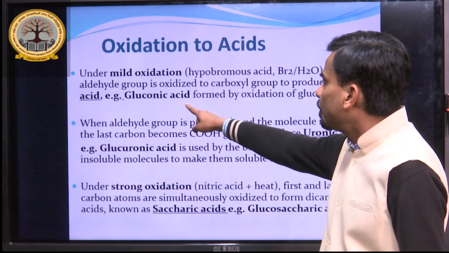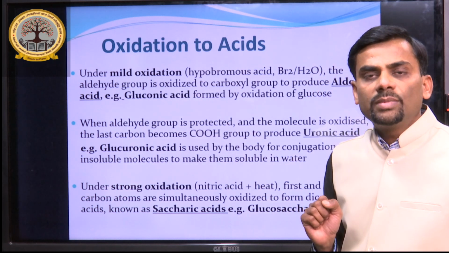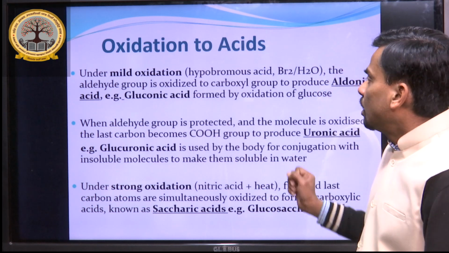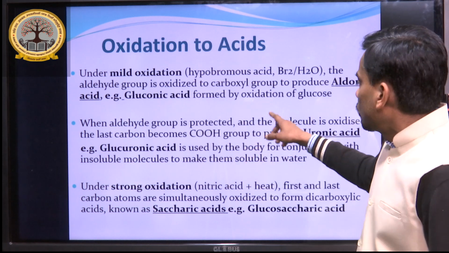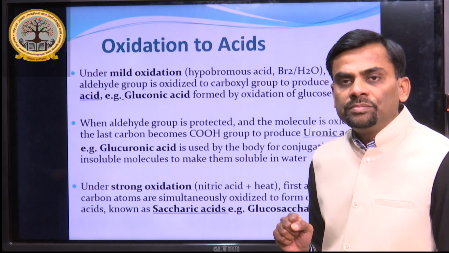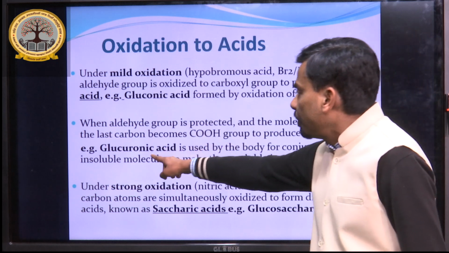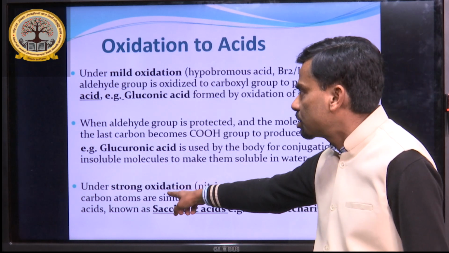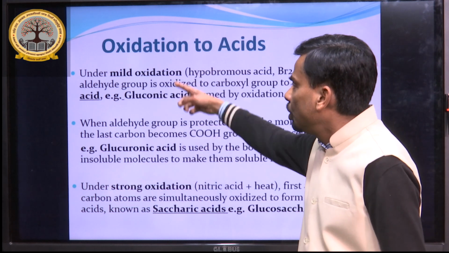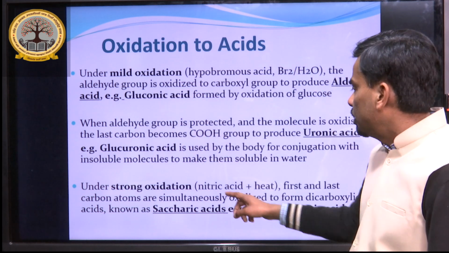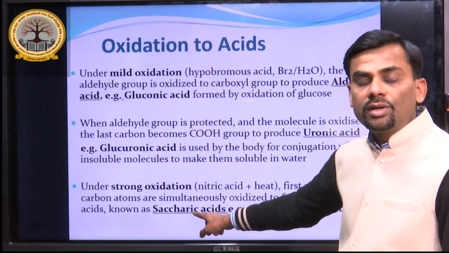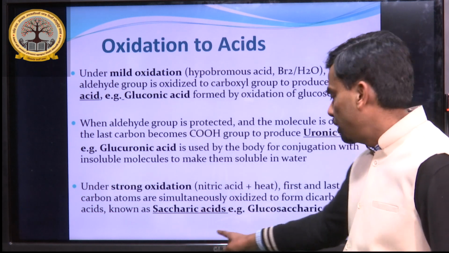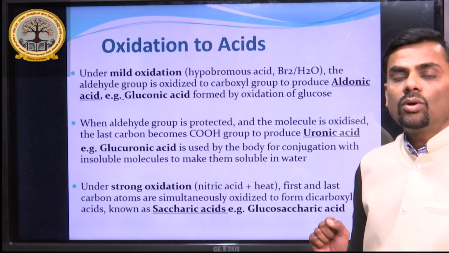Glucose is converted into gluconic acid by this type of oxidation, while in another type of oxidation, uronic acid is formed. The example here is glucuronic acid. The last type is strong oxidation compared to these two mild oxidations. In this, glucose turns into saccharic acid, and the specific name is glucosaccharic acid.